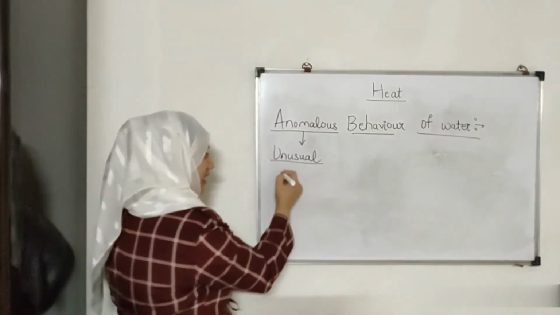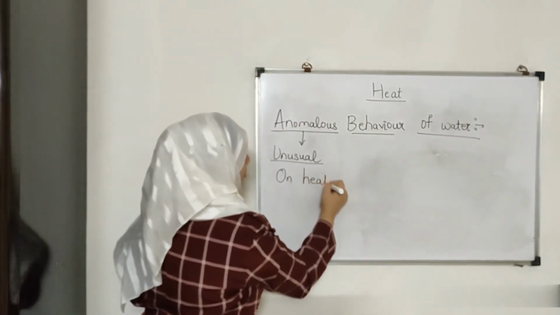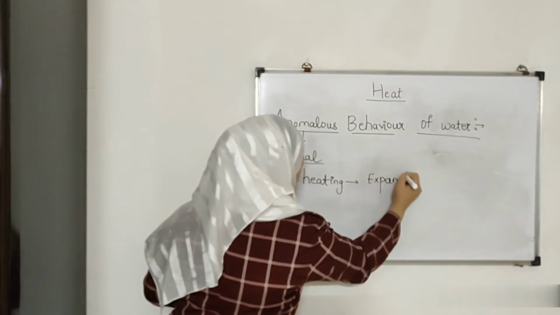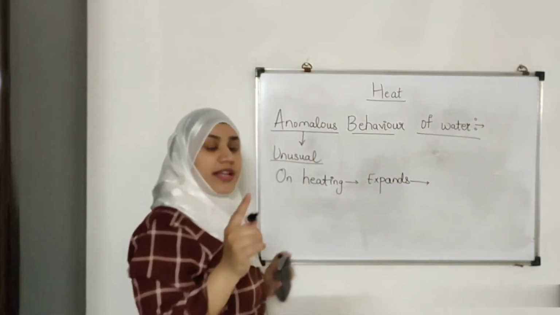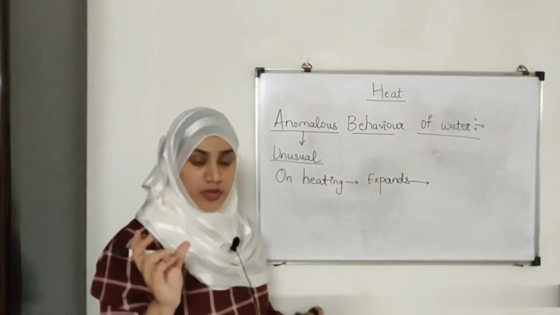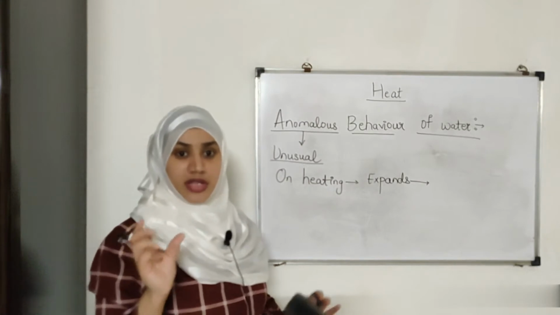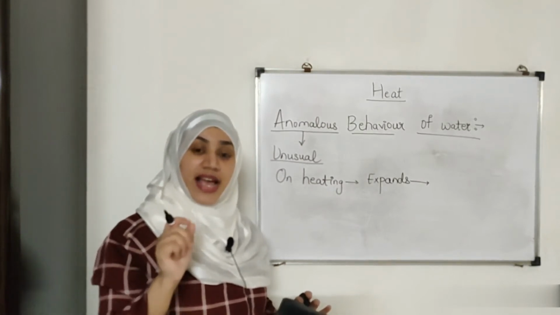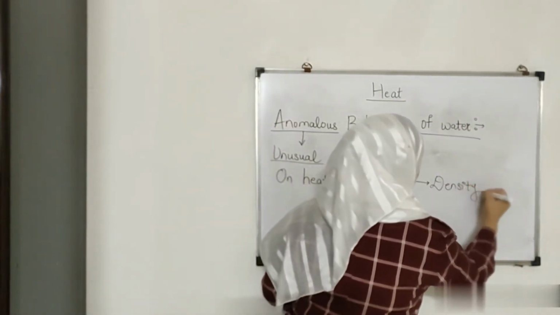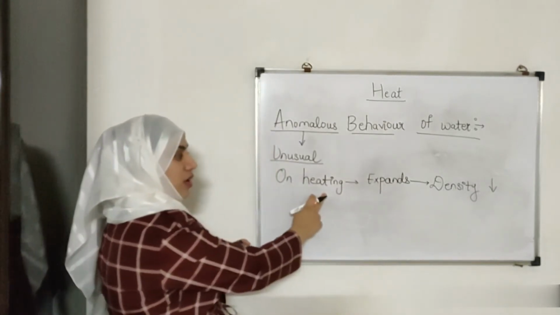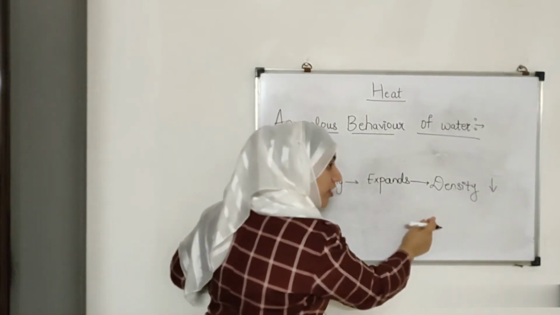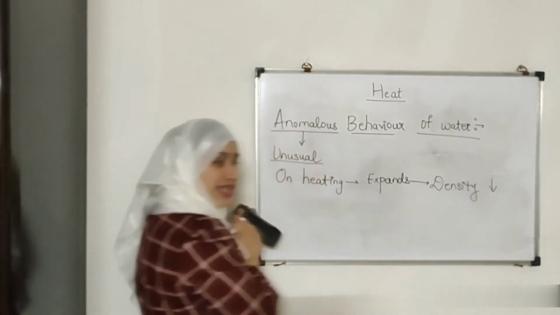See, on heating, everything expands. Whenever I am heating something, it is going to expand. On expansion, intermolecular spaces increases. So if I take a particular volume, I get less number of molecules, right? So that means density has decreased. So on heating, what is happening? Expansion. Due to expansion, number of molecules per unit volume has decreased. That's why density has decreased.